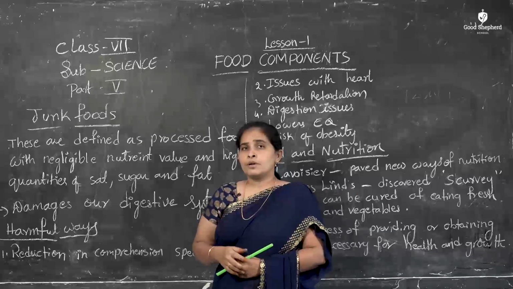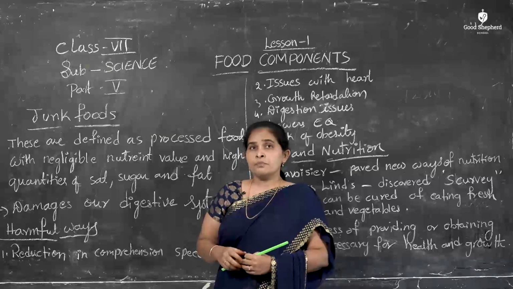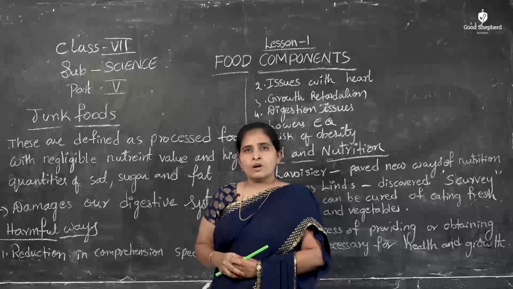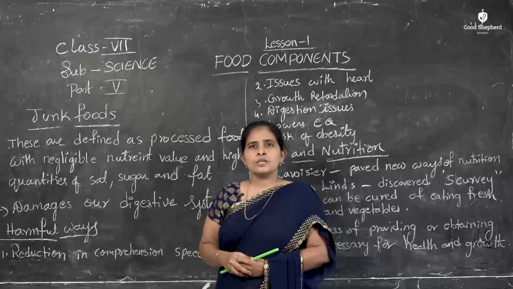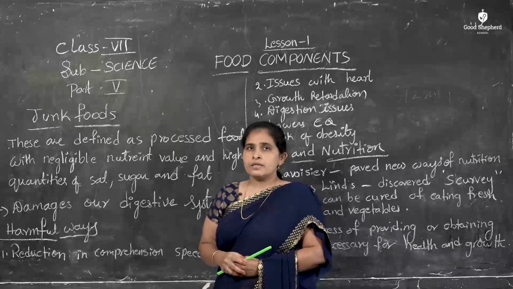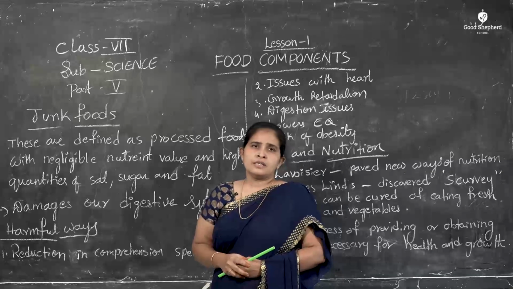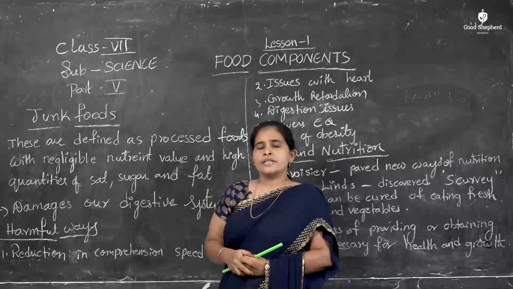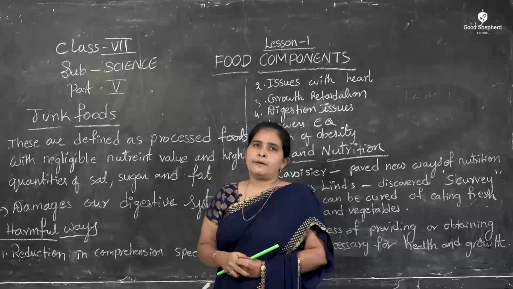Our body needs important components, as per our lessons in previous classes. What substances does our body need? Carbohydrates, proteins and fats. These three are very important, and minute quantities of vitamins and minerals are required.